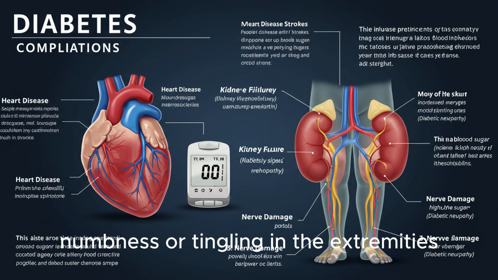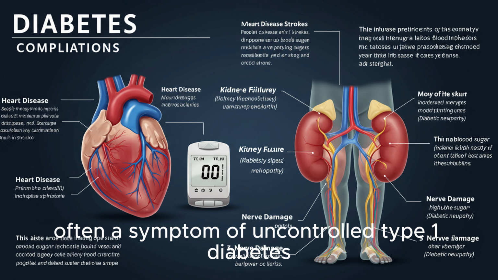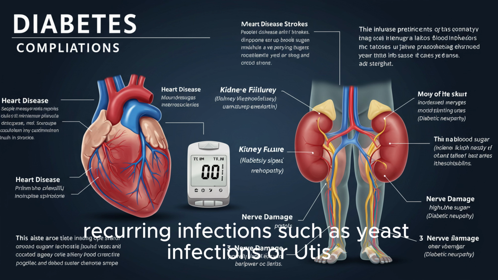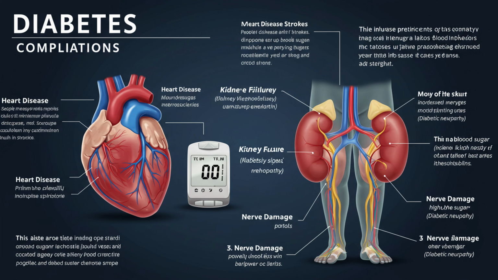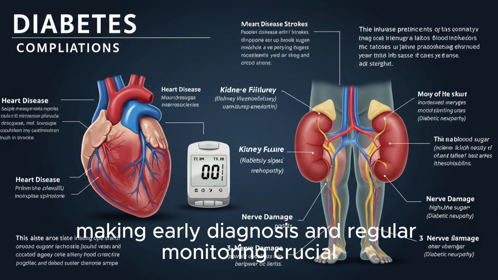Numbness or tingling in the extremities indicates nerve damage. Unexplained weight loss, often a symptom of uncontrolled type 1 diabetes. Recurring infections, such as yeast infections or UTIs. In older adults, symptoms may be subtle or attributed to aging, making early diagnosis and regular monitoring crucial.